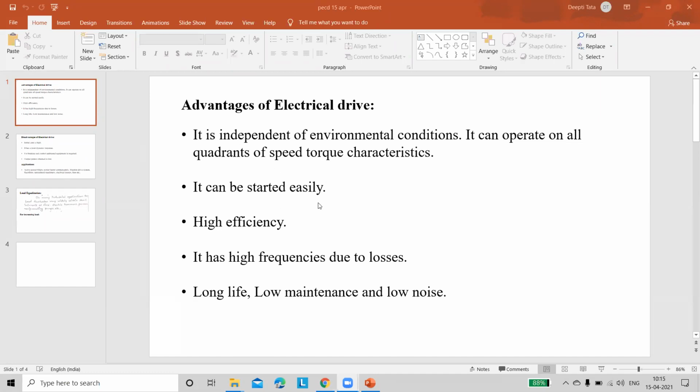It can be started easily. Another advantage: the drives always run with high efficiency, and it can be suitable for high frequencies. And the most preferable advantages of electrical drives are that it has a long life, it has low maintenance, and the noise produced by these electrical drives is also very, very low. So these are the 5 advantages of electrical drive.